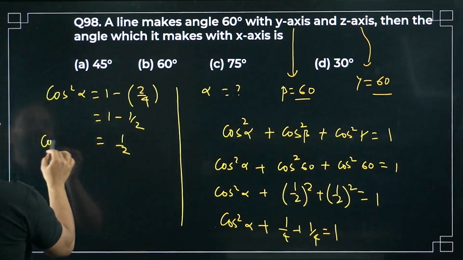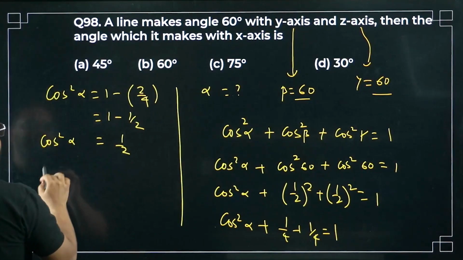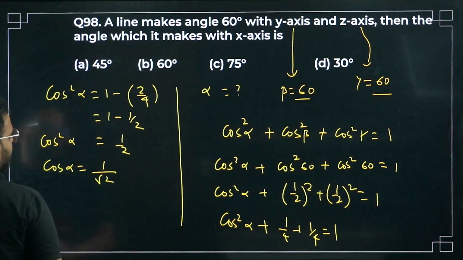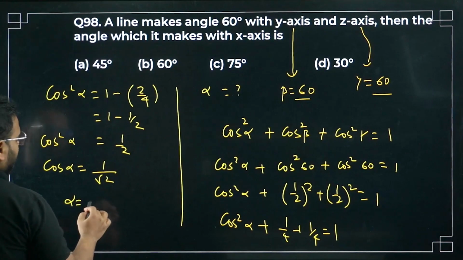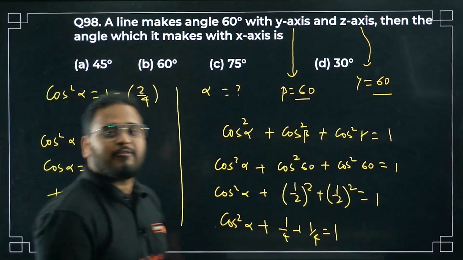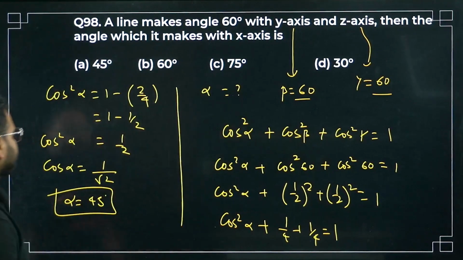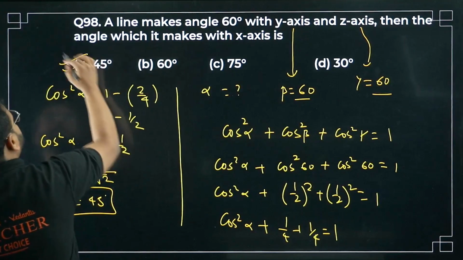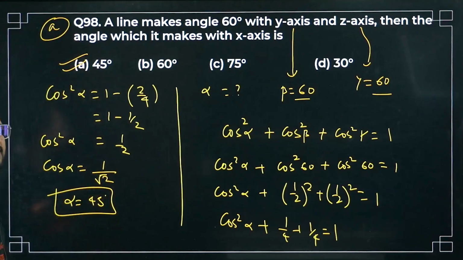So I'm getting here cos square of alpha is 1 by 2. It means cos alpha is 1 upon root 2, and alpha will be 45 degrees, right? Cos is 1 by root 2 at 45 degrees. Please check. Option A is correct.